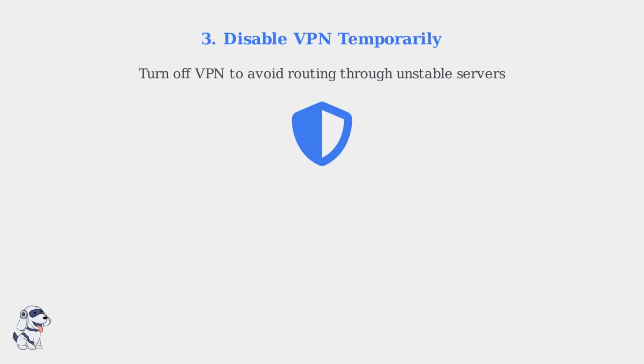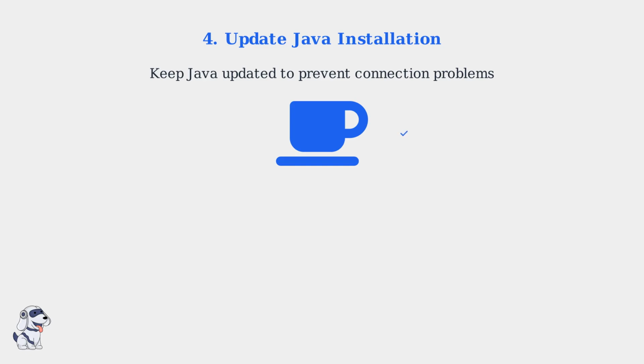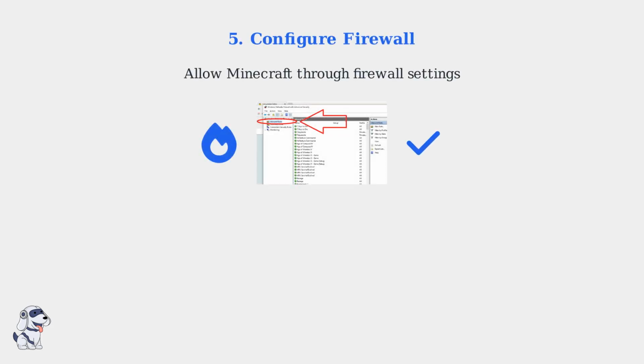If you're using a VPN, temporarily disable it, as it might be routing your traffic through unstable servers that cause timeouts. Ensure your Java installation is up to date, as outdated versions can cause connection and authentication issues in Minecraft. Make sure Minecraft is allowed through your firewall by checking your firewall settings and adding exceptions if needed.